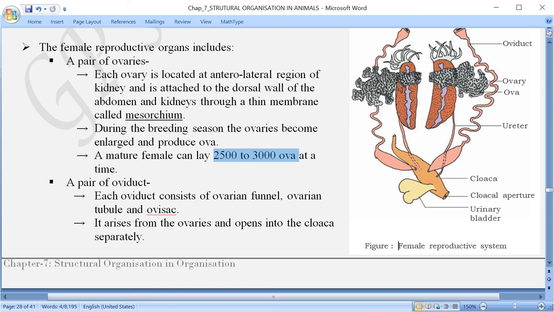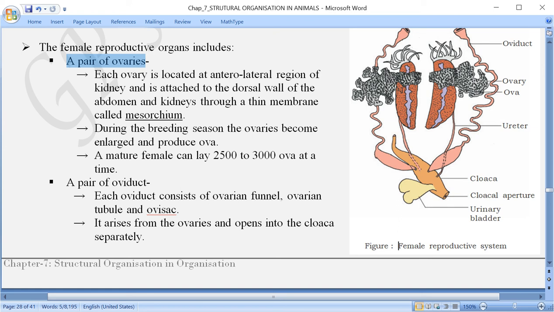Now coming to the oviduct. A pair of oviducts is present. We have discussed a pair of ovaries. So from the ventral part of the ovary, the oviduct originates. And it consists of three main parts. The starting upper part is funnel-like, so that is the oviducal funnel.